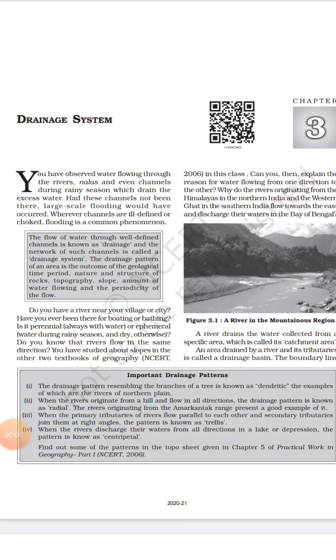Hello everyone. So today we will start your new chapter, that is drainage system. This is chapter number 3. Your chapter number 2 has been deleted by the CBSE.